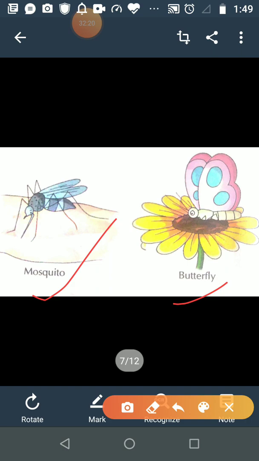And in the same manner, insects have a long thin tube, and this tube is attached to their mouth. And what is the role of this tube? This tube acts as a straw to suck the food into their mouth. Is it clear? Next.